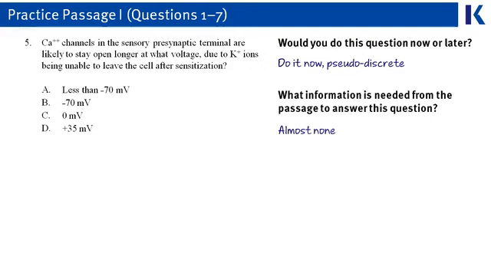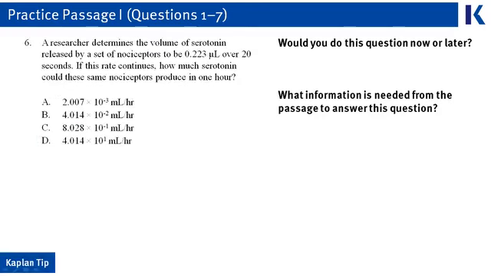So what is the millivoltage on a neuron that's been depolarized? And the correct answer is D, plus 35 millivolts. This is the voltage of a neuron that's been depolarized. And we have our answer. That's what a pseudodiscrete looks like. Let's take a look at number 6.